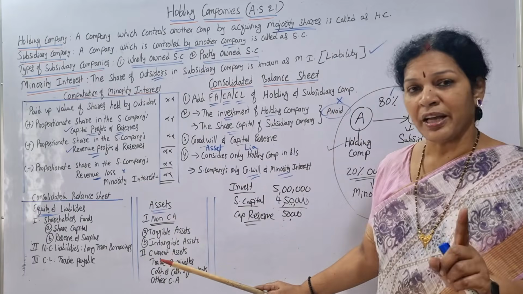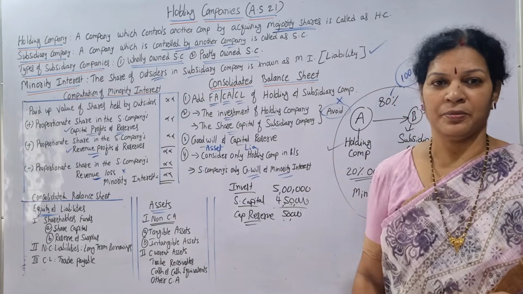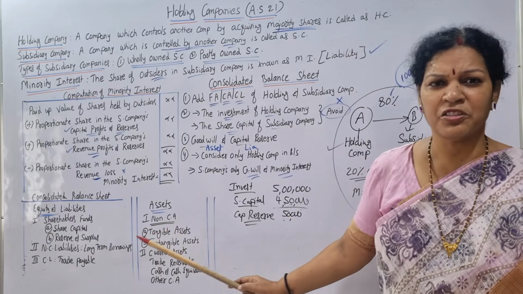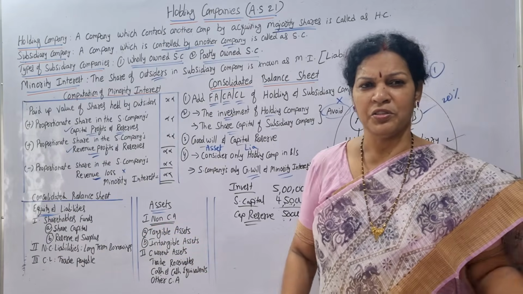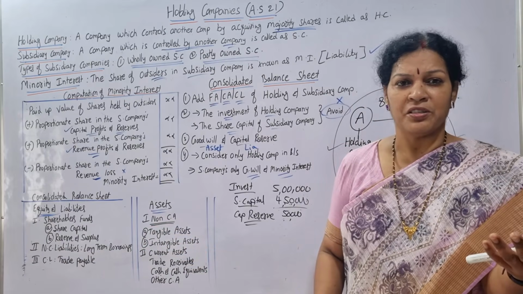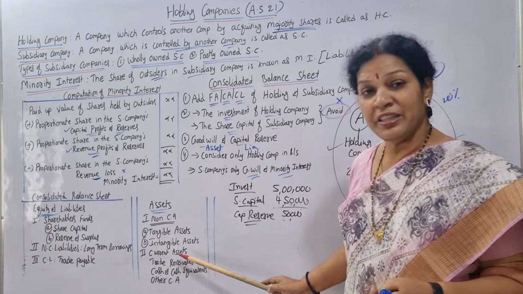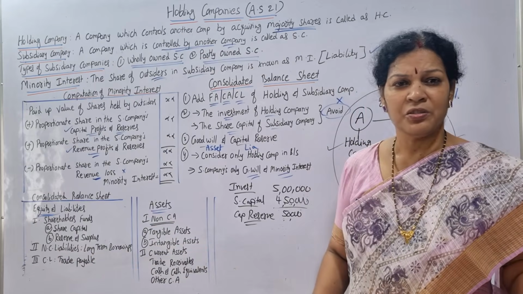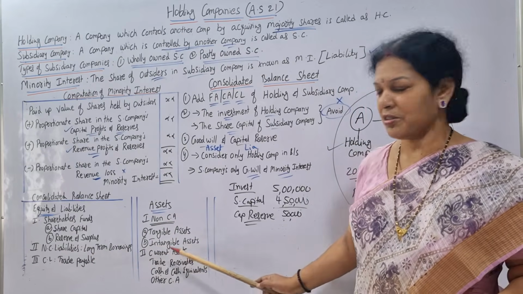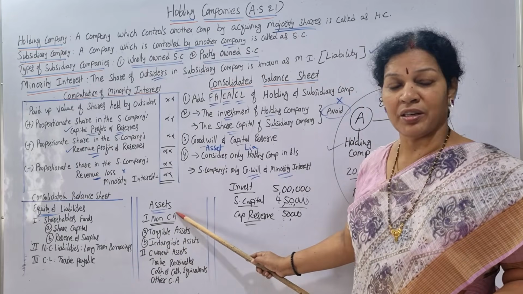Non-current assets means tangible assets and intangible assets. Tangible assets means, like machinery, building, which is visible. And the second one is intangible assets, like patents, goodwill, which is not visible. So these two come under the non-current assets.